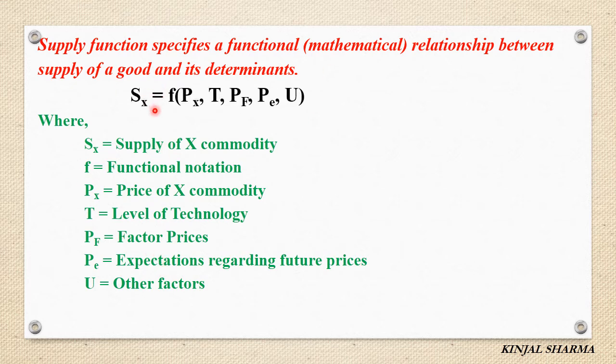So your supply function is Sx = f(Px, T, Pf, Pe, U), where f is the functional notation, Px is the price of commodity X, T is the level of technology, Pf is factor prices, Pe is expectation regarding future prices, and U means other factors.